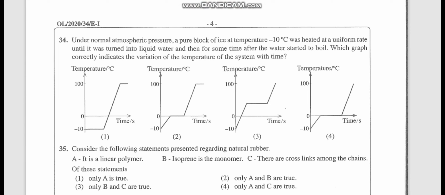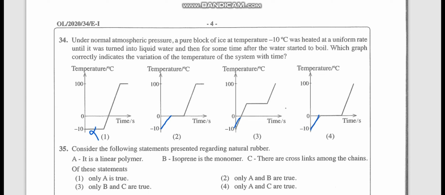Okay, 34. Under the normal atmospheric pressure, a pure block of ice at temperature -2 was heated at a uniform rate until it was turned into liquid water, and then for some time after the water started to boil. Which graph correctly indicates the variation of the temperature of the system with time? Now, from -10 degrees Celsius to 0 degrees Celsius, the temperature will increase. It won't be constant. Definitely it will increase up to 0.